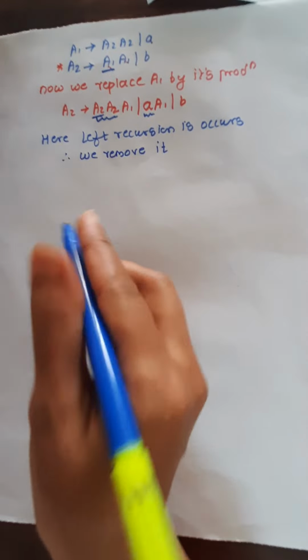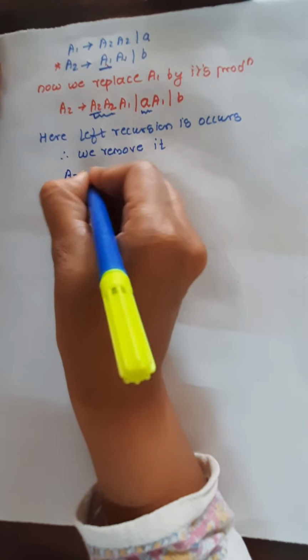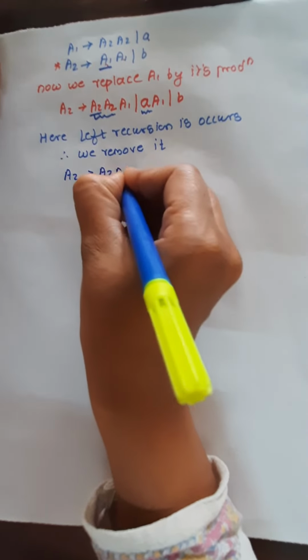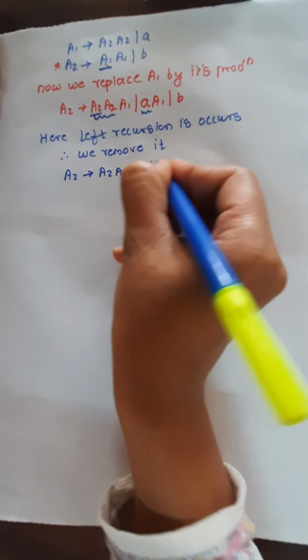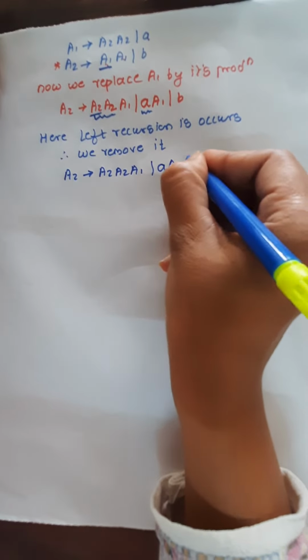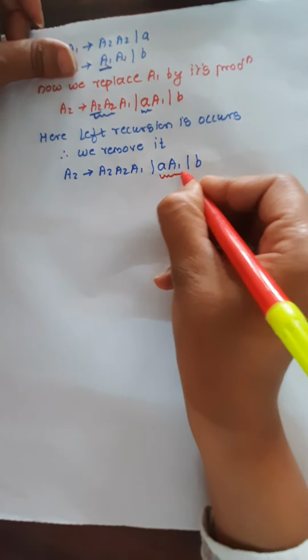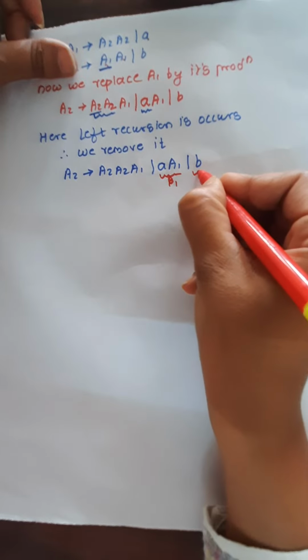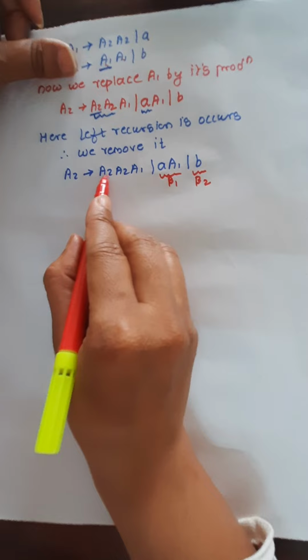Fine. So for removing the left recursion, again I am writing the A2 as it is. A2 gives A2 A1, A1 or B. See here, this is your beta 1 and this is your beta 2. Here is the left recursion.